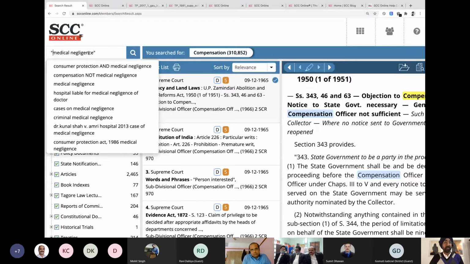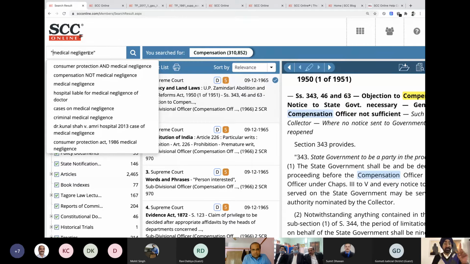But my purpose over here is to show you the searches which will save your time. Because if I do a search of medical negligence without double quotes, it's going to search for medical negligence as one phrase, but also it's going to search for medical separately as a word and negligence as a separate word. So we're going to do 3 searches: only for medical, only for negligence, and then medical negligence. I don't want the first 2.